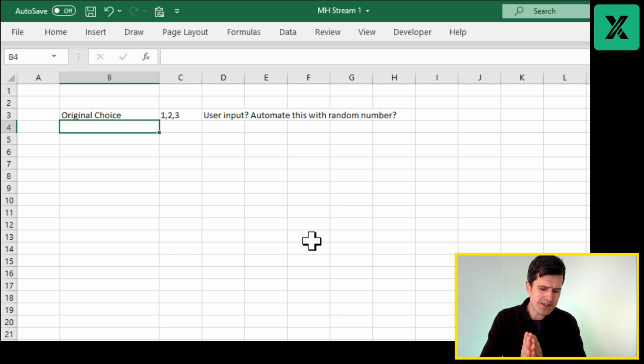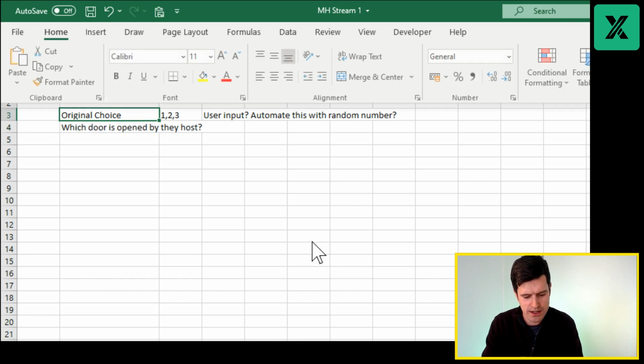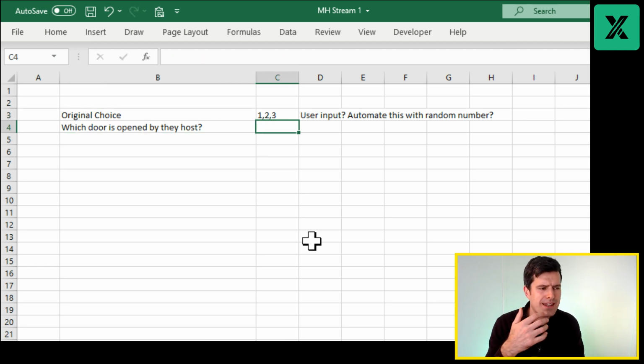So we've got the choice, the contestant's choice. Now we need to know which door or bowl, if we're talking about Luna's application, which door is open by the host. This is the next thing we need to look at. Alt-H-W 40 here. So which door is open by the host?